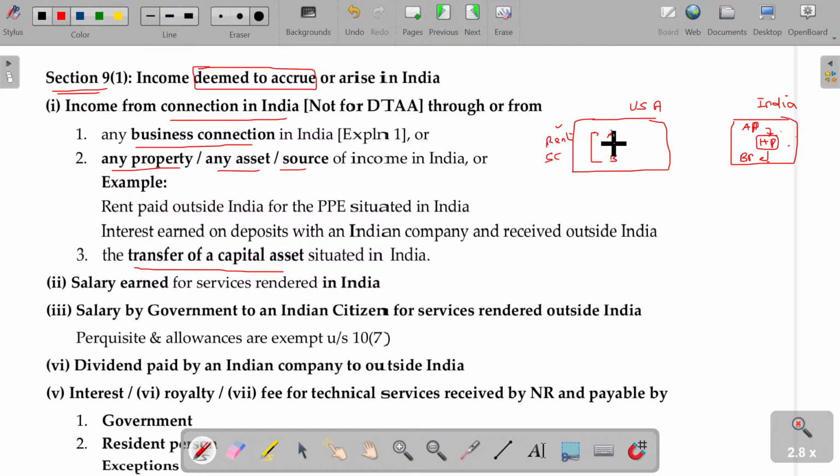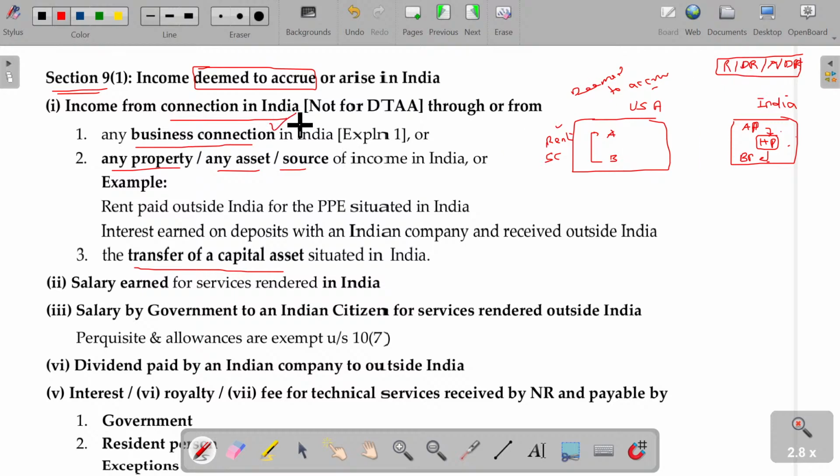Though the rent is received and transferred between these two parties outside India, yet it will be considered as deemed to accrue only in India. If it is being deemed to accrue in India, automatically it is an Indian income. Received, deemed to be received, accrue or deemed to accrue. Even satisfaction of one of the conditions is enough to qualify this being the Indian income. If it is being the Indian income, it is going to be taxable in the hands of all the assessees.